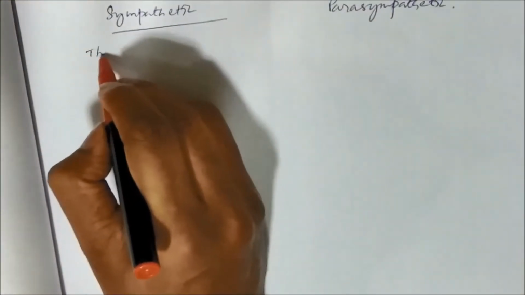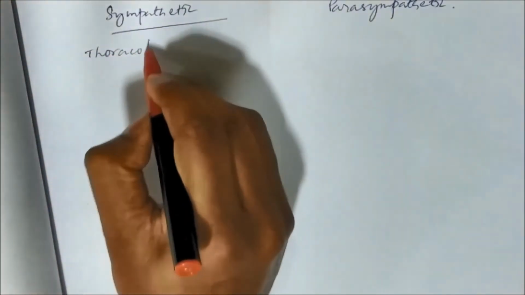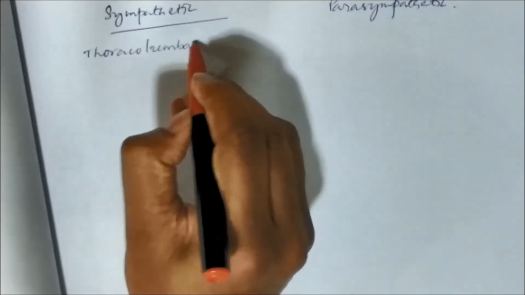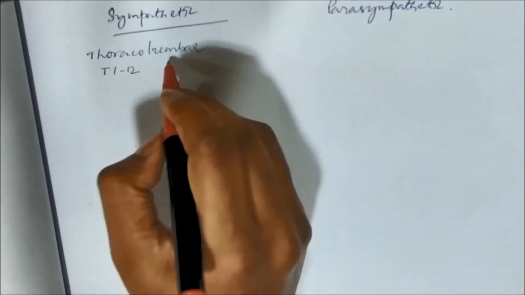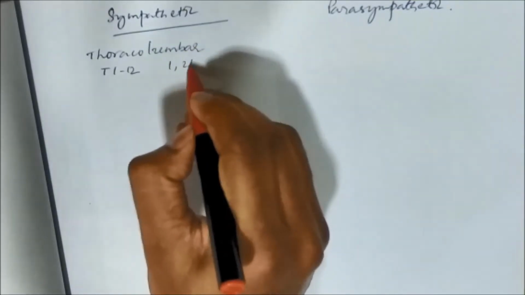So sympathetic is also called thoracolumbar: thoracic 1 to 12 and lumbar 1, 2 or 3.